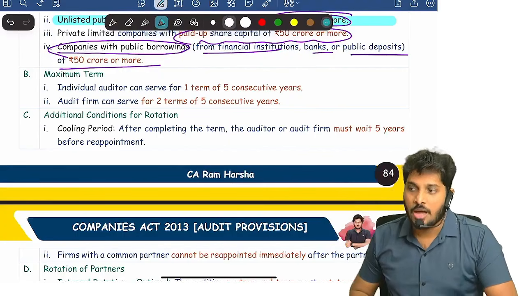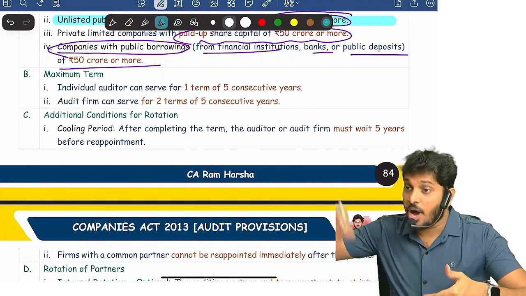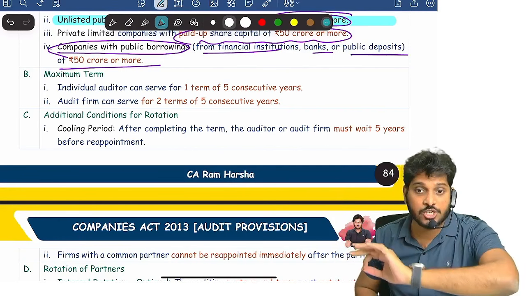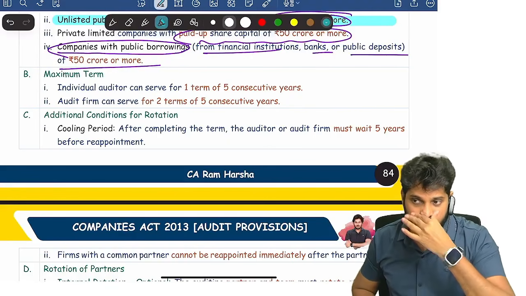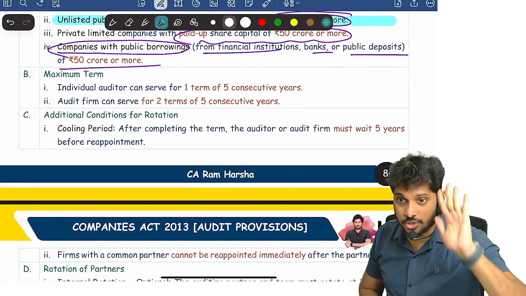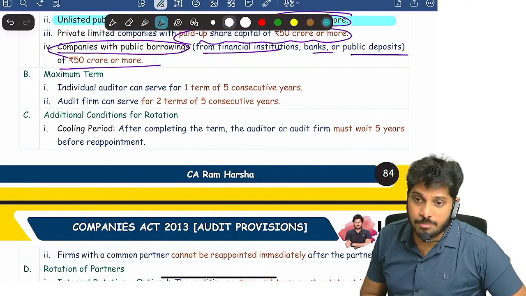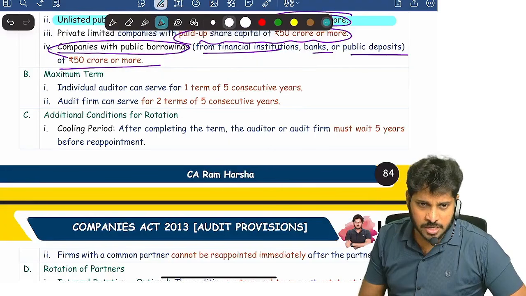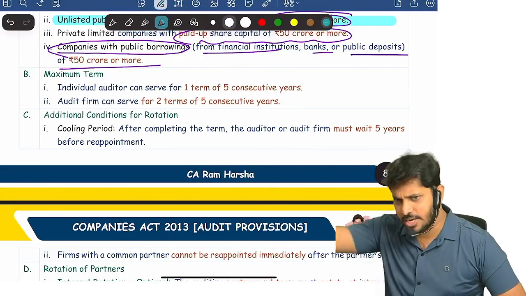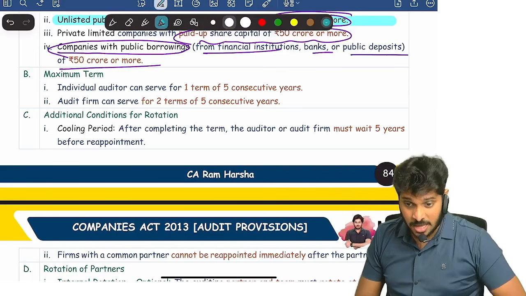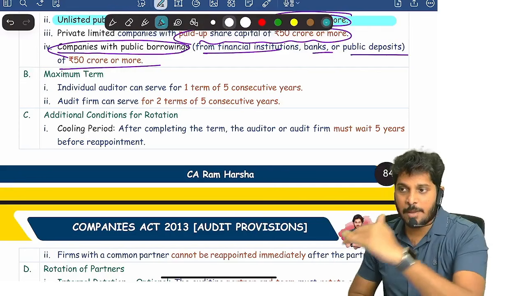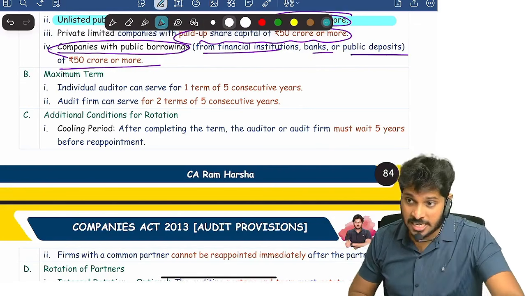Are you clear? Once an individual completes a 5 year term, or a partnership completes 2 terms of 5 years, we should not appoint them again. We should block them for 5 years. That is called the cooling period. So what is the cooling period for an auditor under rotation? 5 years. After 5 years, you can bring him back, no problem at all. An individual who completed 5 years, or a partnership firm who completed 10 years, you should compulsorily change the auditor, right?